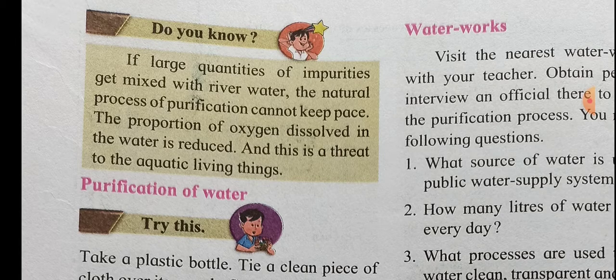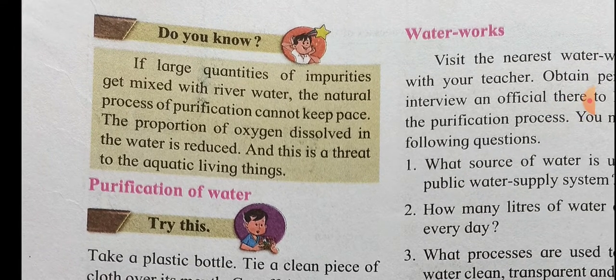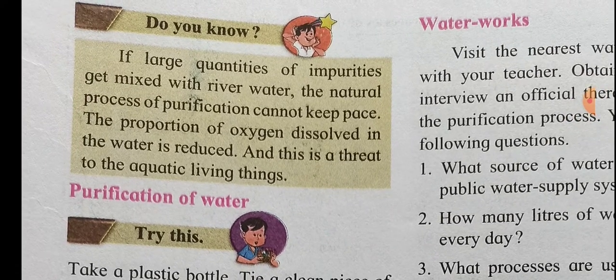Now see, due to human activities, if wastewater and our domestic waste are let into the water bodies without any process, what would happen? The river water, pond water and lake water would become polluted, and that polluted water is a threat to aquatic life. It means whatever aquatic animals and aquatic plants are there, they will not survive in such water, in which the oxygen percentage is very low.